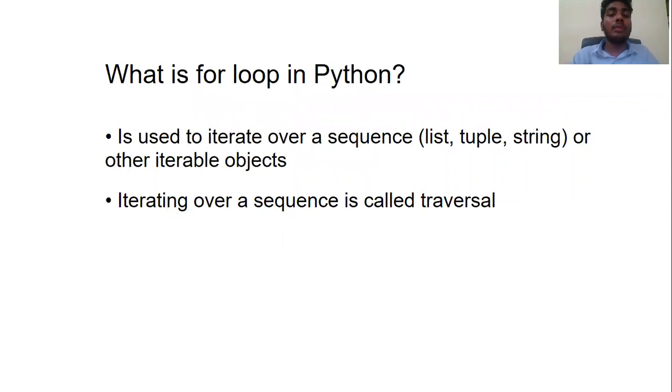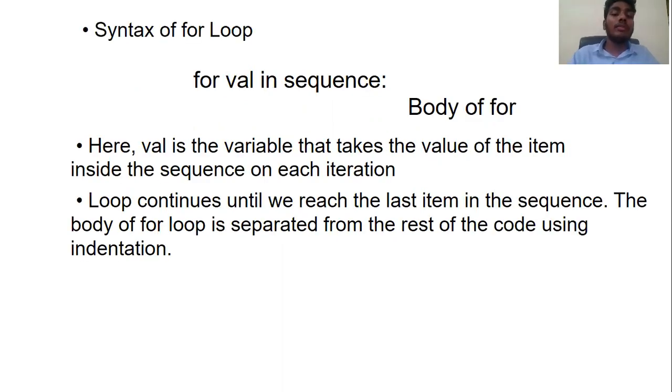What is a for loop in Python? It iterates over a sequence, such as a list, tuple, string, or other iterable objects. Iterating over a sequence is called traversal. Then, the syntax of the for loop.